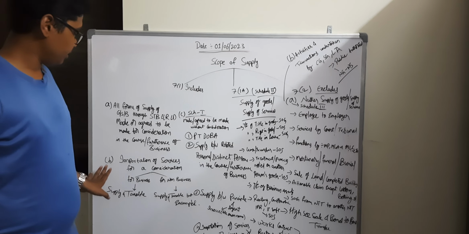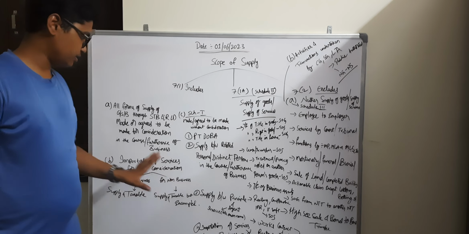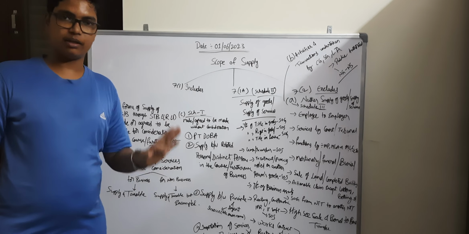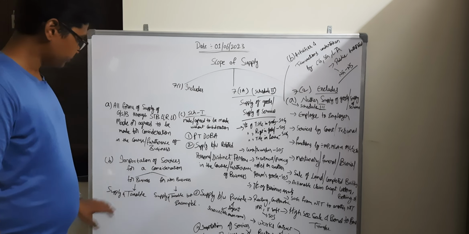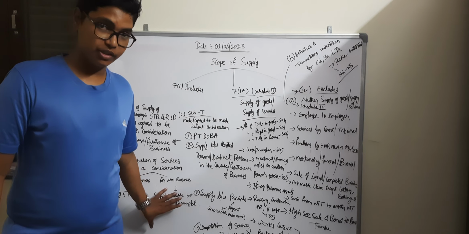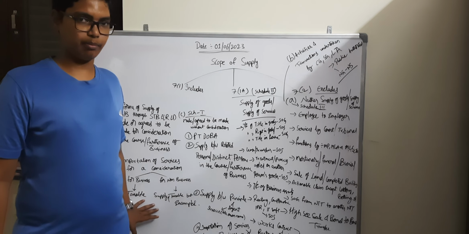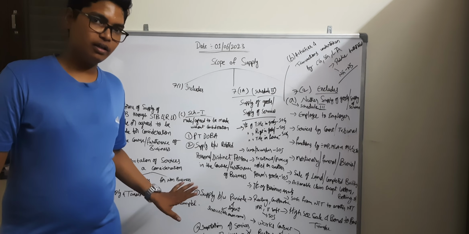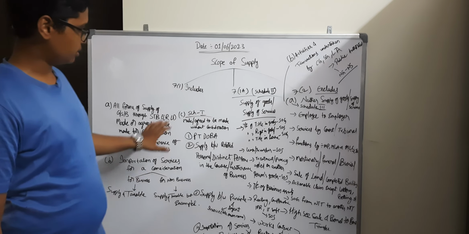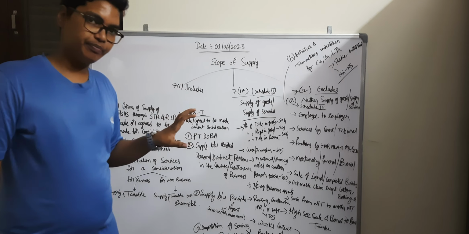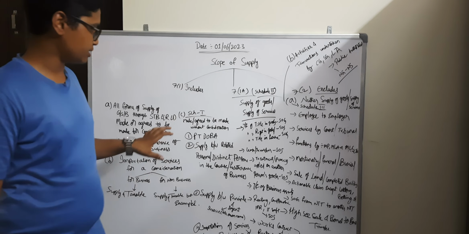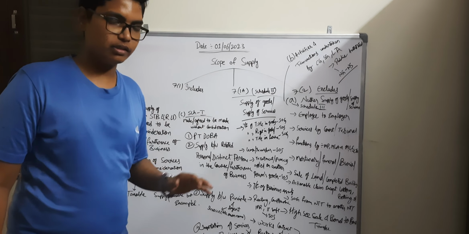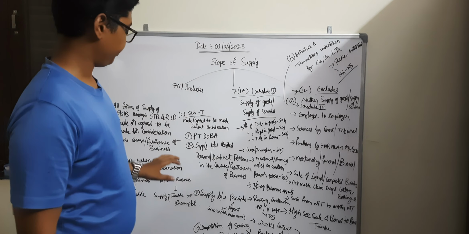And clause B contains the importation of services for a consideration. If it is made for the business purpose, it is supply and taxable. And if it is for a non-business purpose, it will be treated as supply, but specifically excluded from the GST. Hence, the next clause C contains the Schedule 1 transactions, which are made or agreed to be made without consideration and are also treated as a supply.